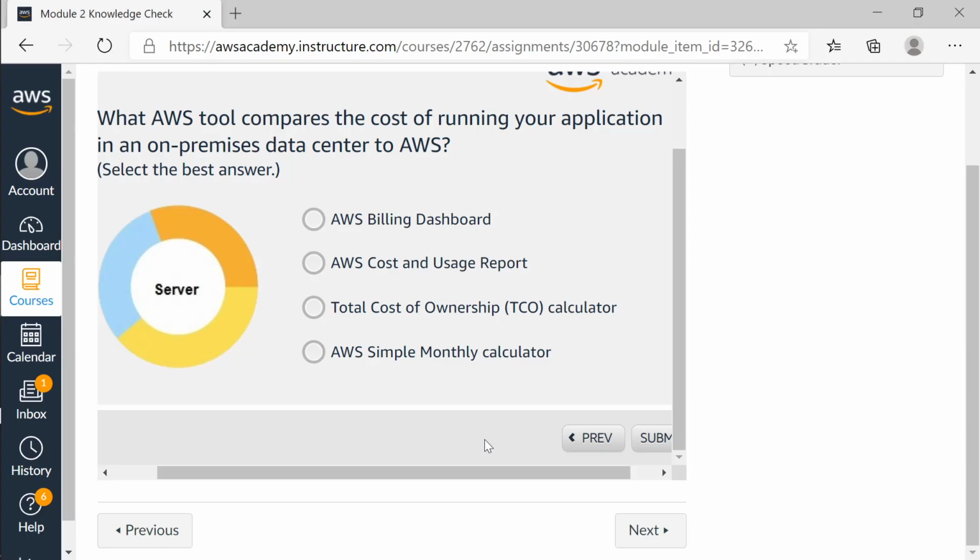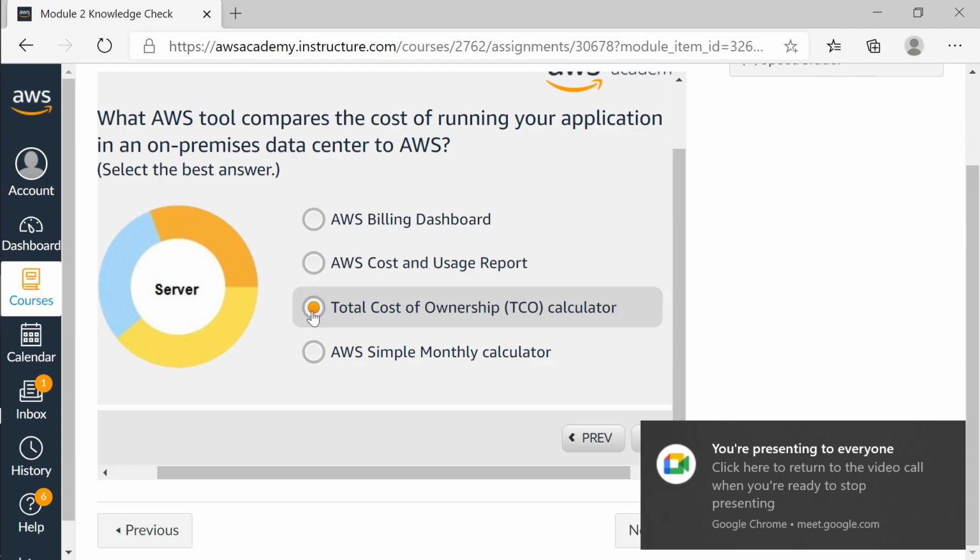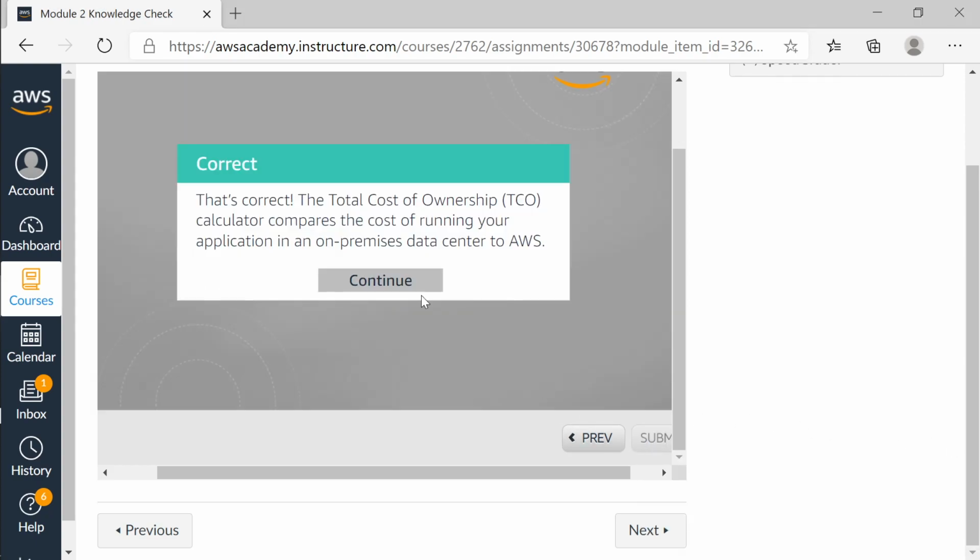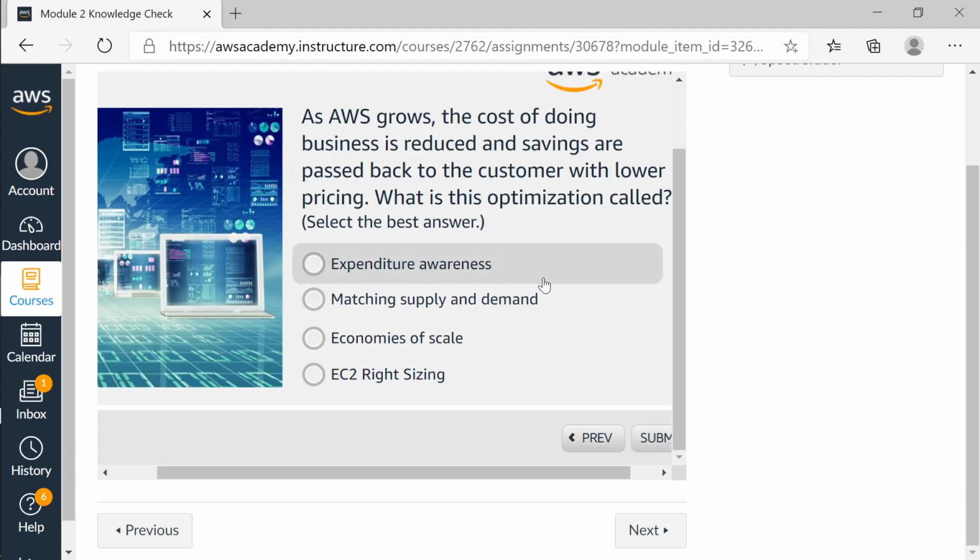No problem. Total cost of ownership. Yeah, that is correct. Total cost of ownership calculator compares the cost of running your application in on-premises versus AWS. Okay, next question is for Shweta.